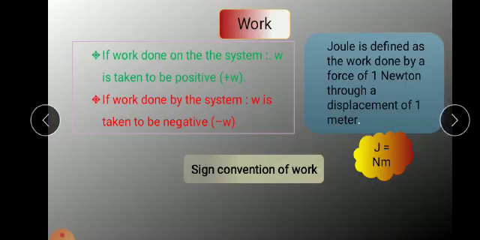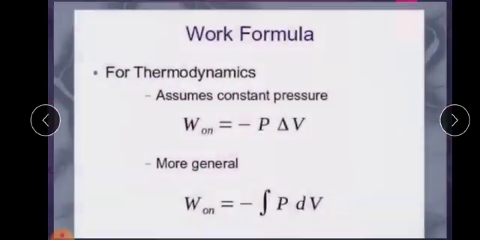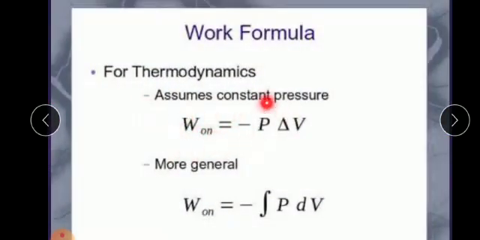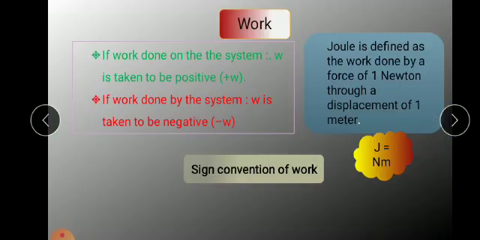The work formula we are going to say is W is equal to P delta V, or more generally, W is equal to the integral of minus P dV. We shall see later what it is. So the formula actually is minus W is equal to F into X. That is the work formula.